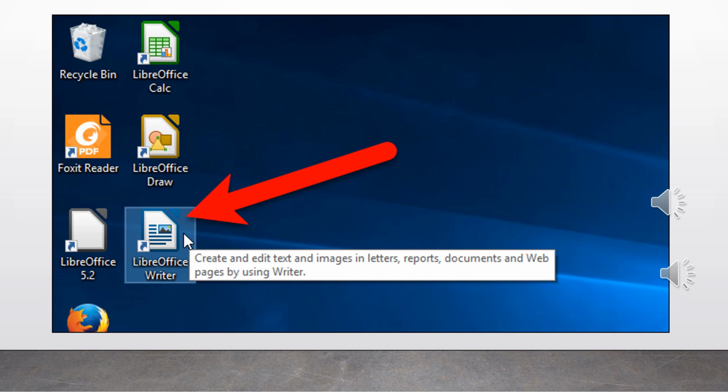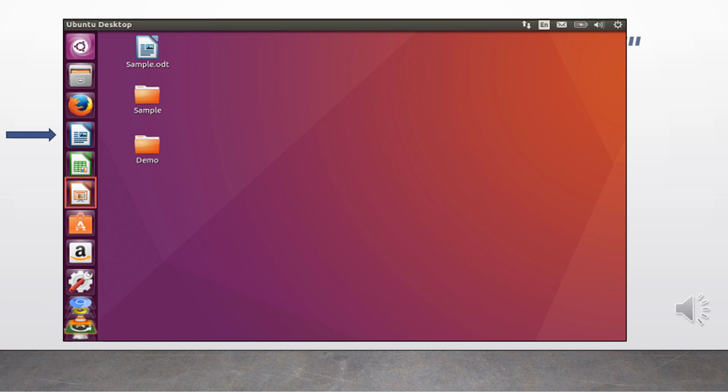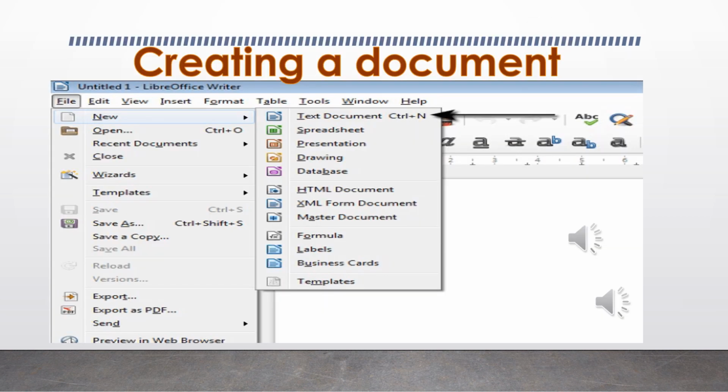First, let us learn how to start the LibreOffice Writer. If it is a Windows desktop, you can directly click on the icon present on the desktop. If the icon is not present on the desktop, then you can click on the Start button and select LibreOffice Writer from the application window. Alternatively, if we are using the Ubuntu desktop, we can check the icon on the application launcher. After clicking on the icon, the page which is shown on the screen will be displayed.